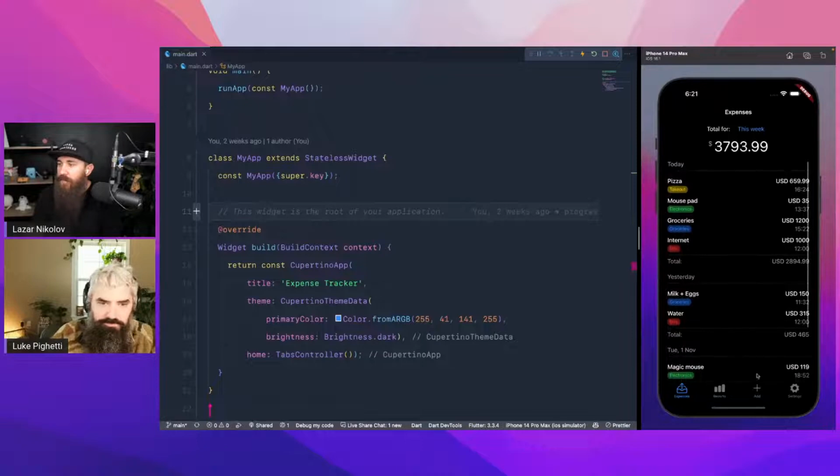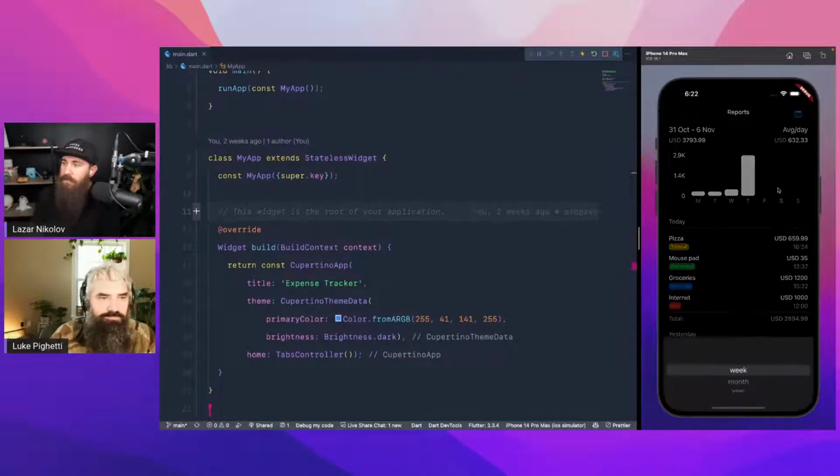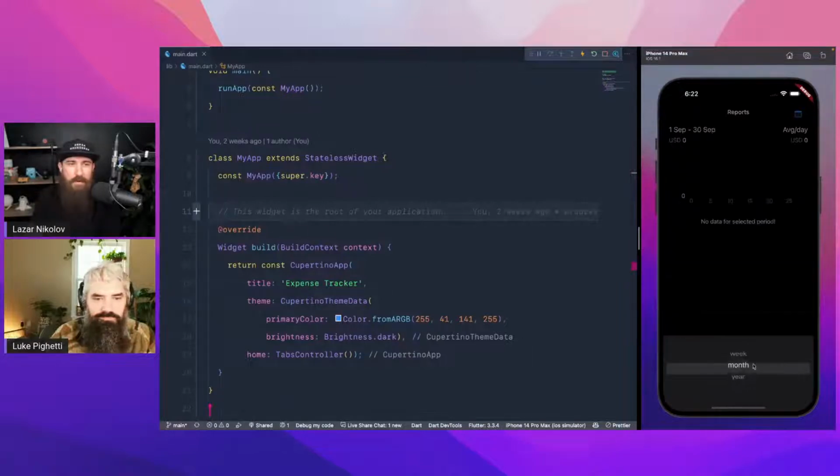Awesome. Then we have the report screen, where we have the same exact list at the bottom here, but we also draw some charts. And today is not an option here. As you can see, it's only week, month, or year.